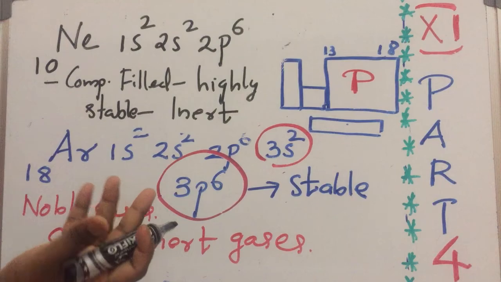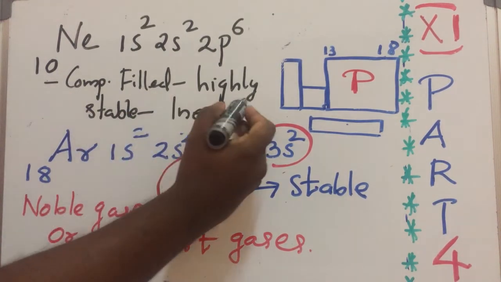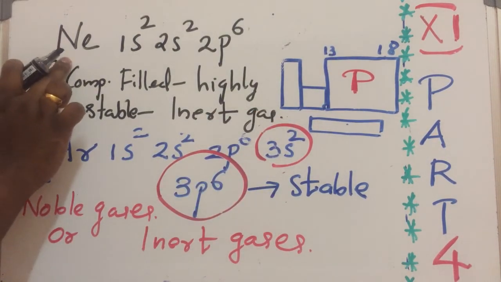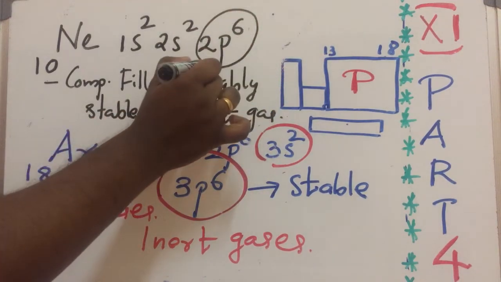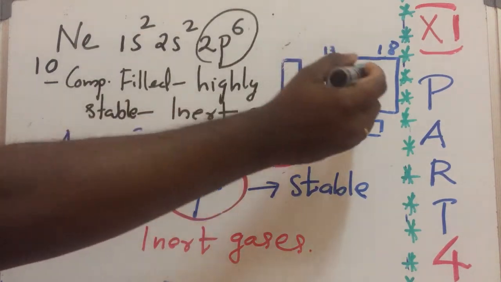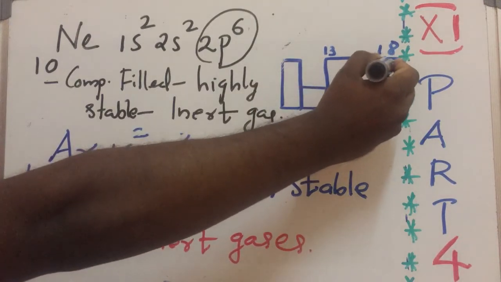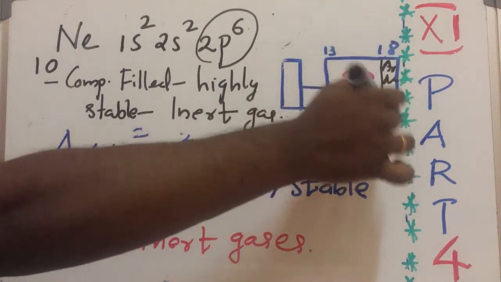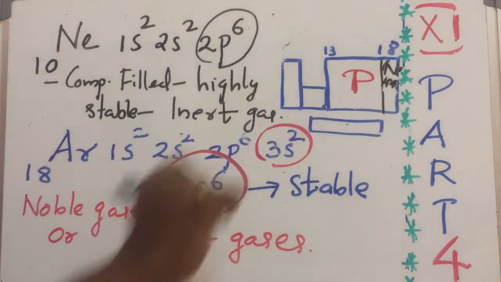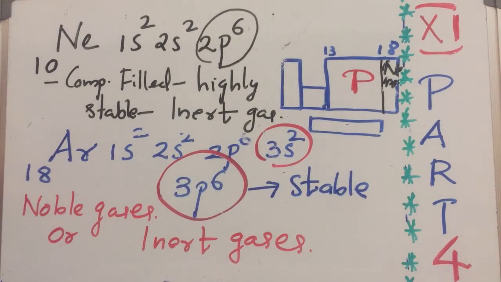And one more thing, neon is a gas like hydrogen, so it is called an inert gas. Regarding the position of neon, the last electron enters the p orbital, so it belongs to the p-block, and the exact position of neon is the 18th group. Argon also belongs to the same group. The order is neon, then argon. So the 18th group of p-block elements is called inert gases.